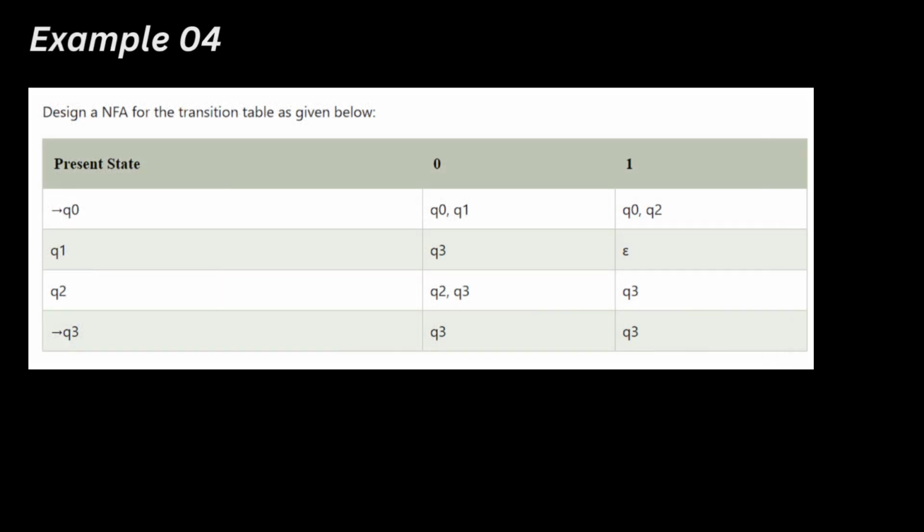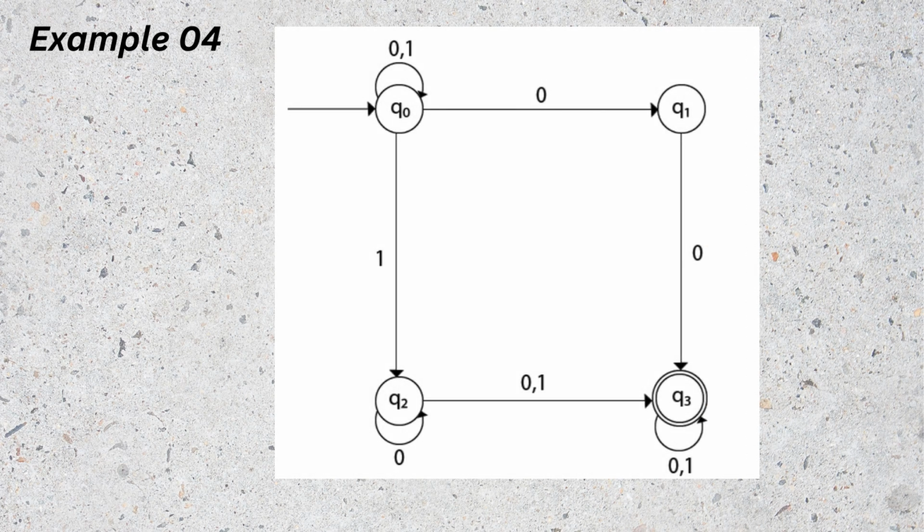The next question is to design an NFA based on the transition table. The table is given below. We have Q0, Q1, Q2 and Q3. Here we have constructed the NFA based on the data from the table. Q0's 0 transition loops to Q0 and Q1. Q0's 1 transition goes to Q0 and Q2.